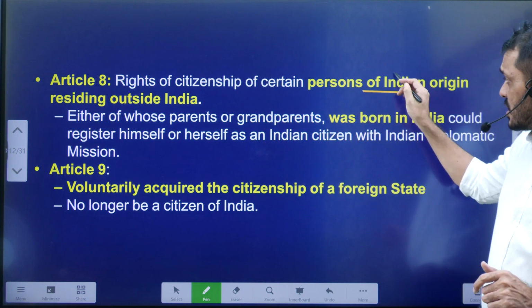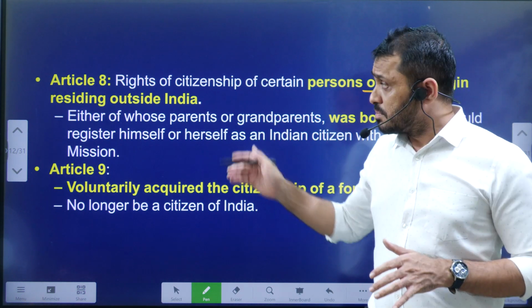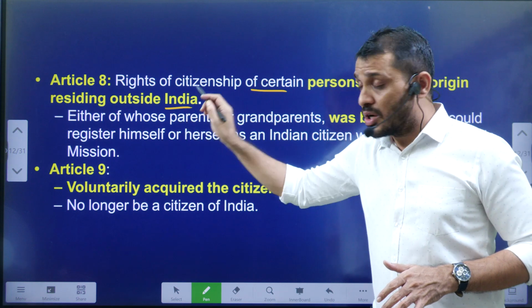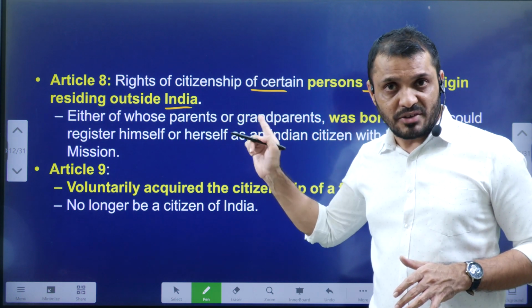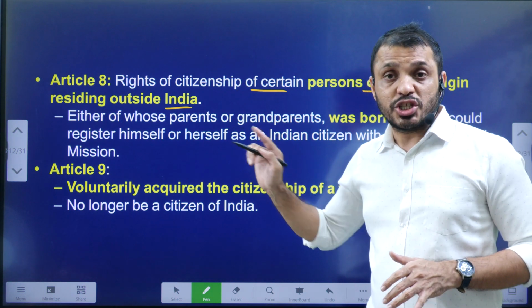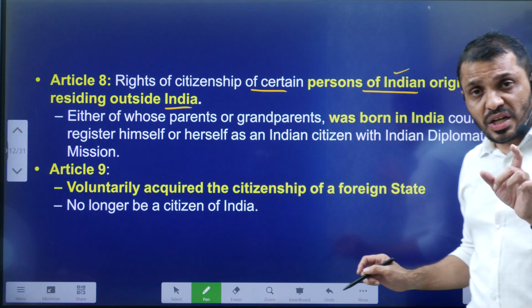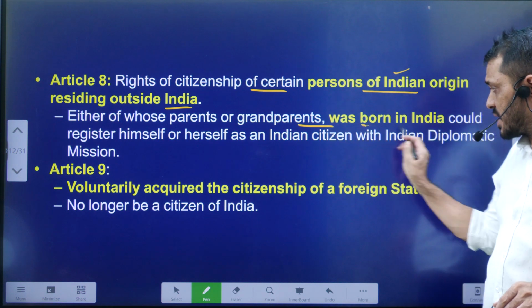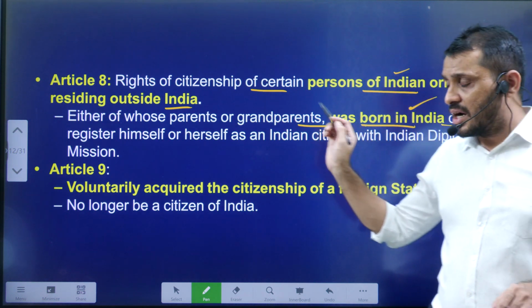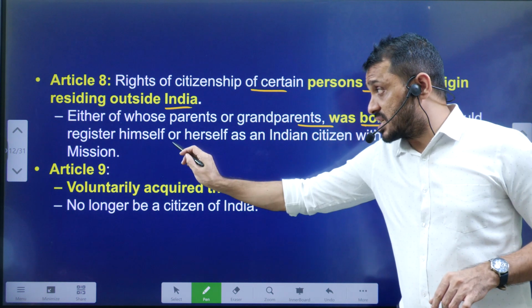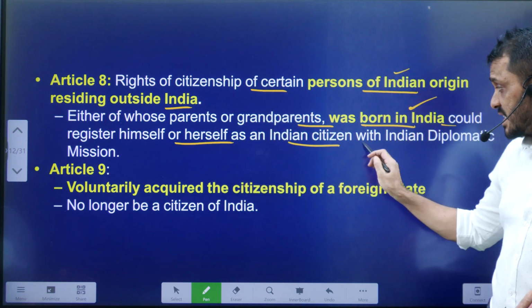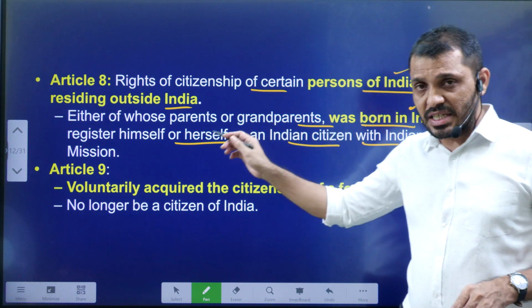Next, Article 8. Article 8 is about persons of Indian origin who are living outside of India at the time of 26 November 1949. For them, how will citizenship be given? Either their parents or grandparents must have been born in India, and they can register themselves as Indian citizens with the Indian diplomatic mission.